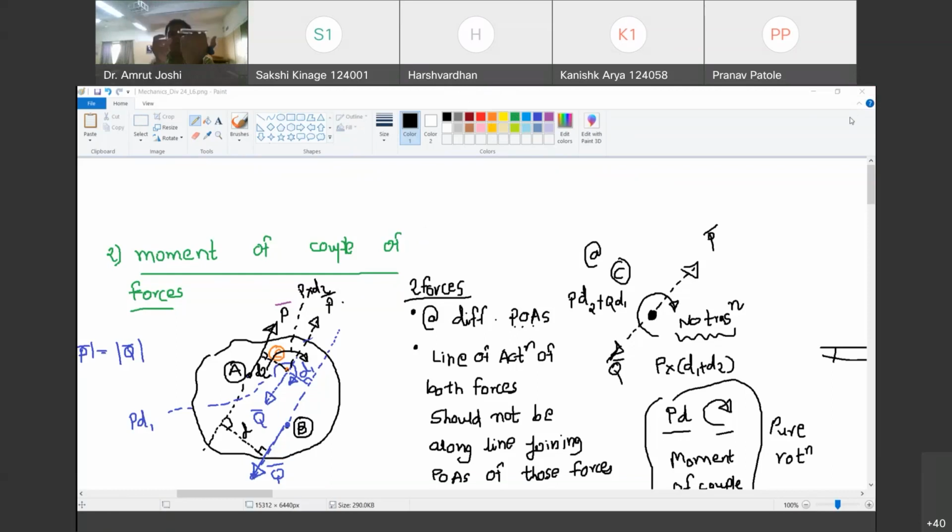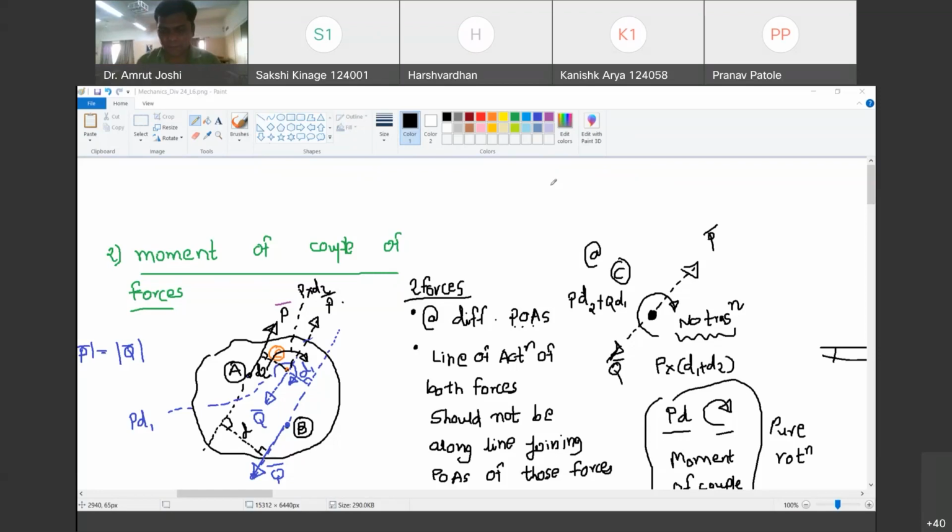Now, look, moment of a force. I am applying only one force here. What happened? Translation as well as rotation. Do you agree with me? Yes, sir. And now moment of couple of forces. Pure rotation. Are you with me? Yes, sir. So therefore, moment of couple of forces causes pure rotation on all points of the body without translation, whereas moment of a force causes both in general, translation as well as rotation. However, along the line of action, you will experience pure translation.